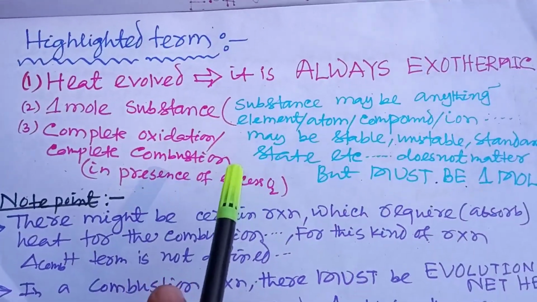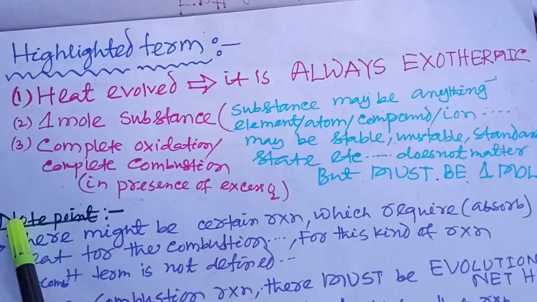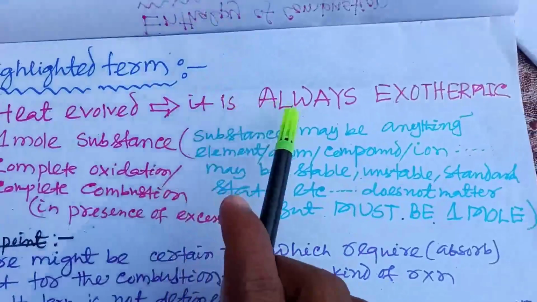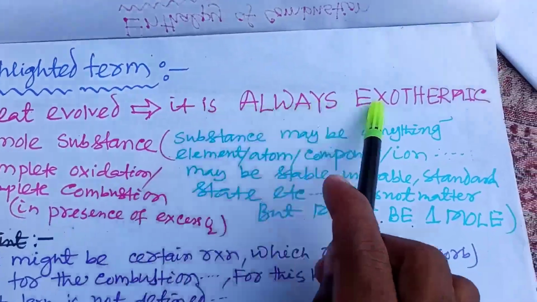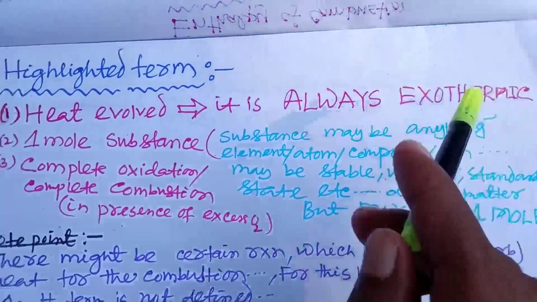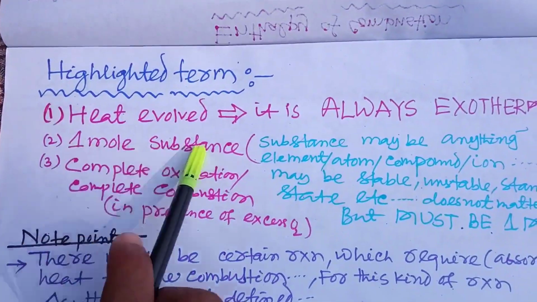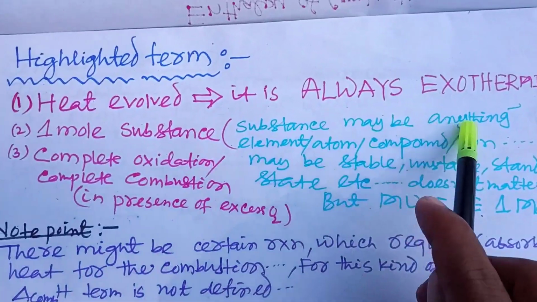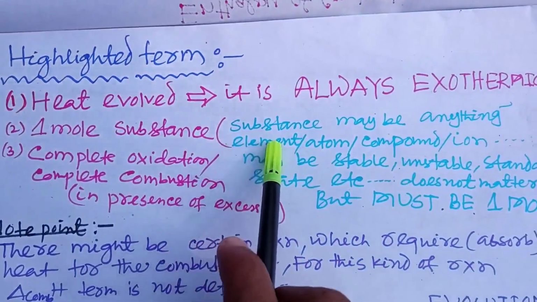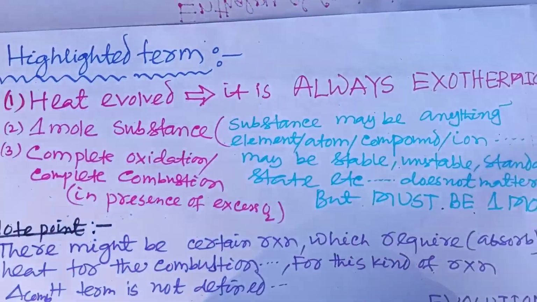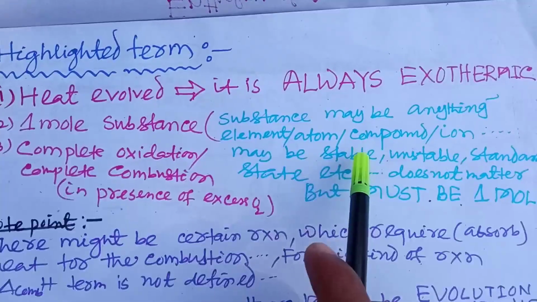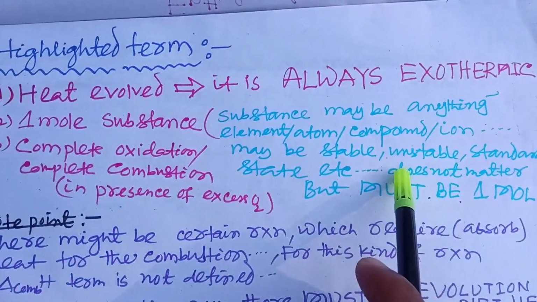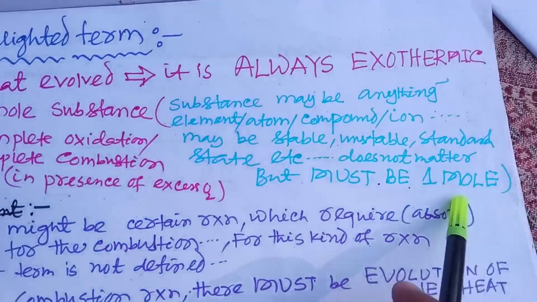So let's see some of the highlighted terms. The first term is heat evolved. That means the enthalpy of combustion is always exothermic in nature. And 1 mole of substance, the amount of substance should be 1 mole. The substance may be anything: it can be an element, atom, compound, ion, etc., or it may be in a stable state, unstable state, standard state, etc. It doesn't matter, but it should be of 1 mole.